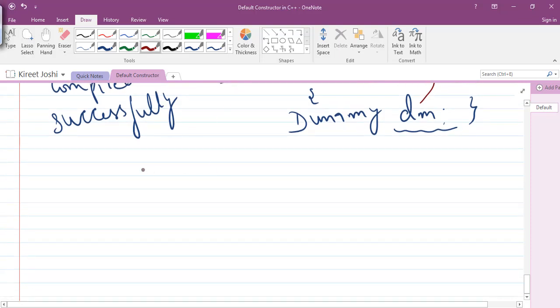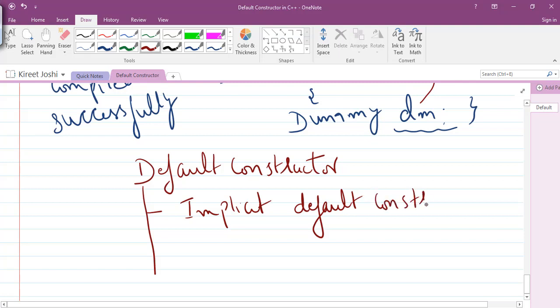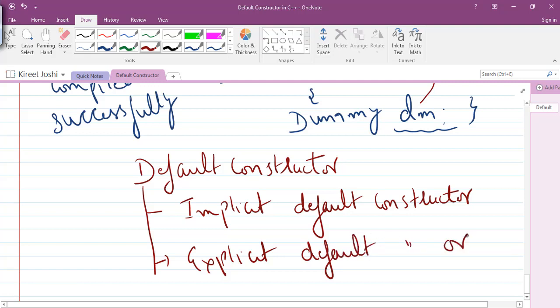We will categorize this default constructor into two: an implicit default constructor, and the second one, the explicit default constructor, which is also known as the user defined default constructor.